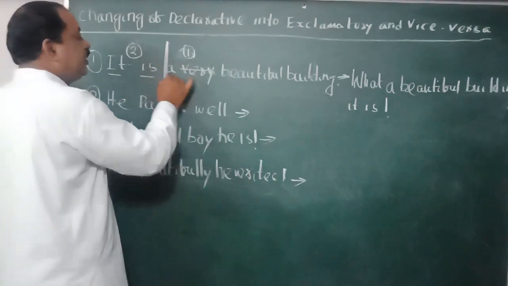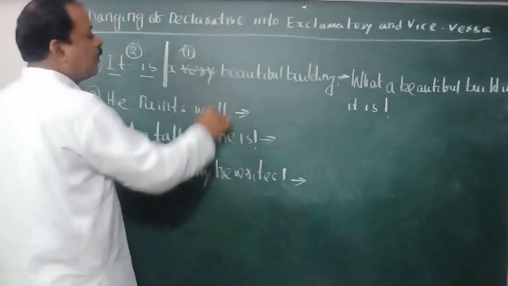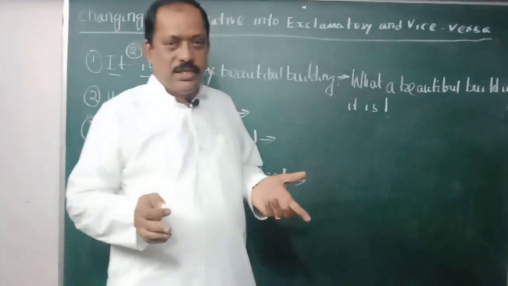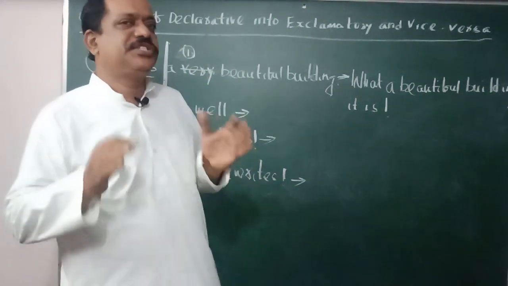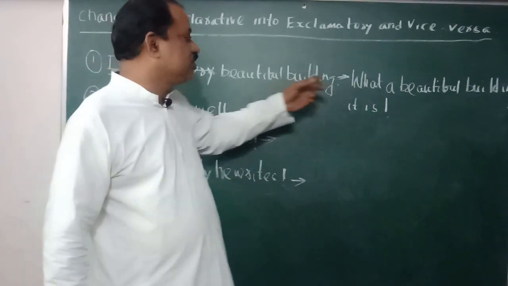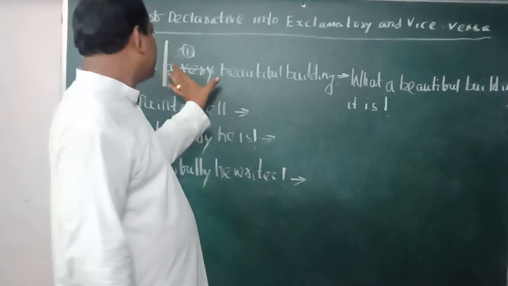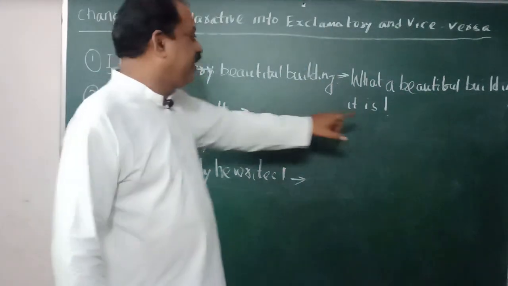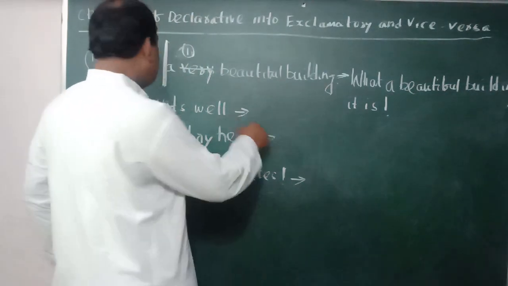Here subject, verb, here remaining part. You have to omit very. Then you have to know whether you have to use how or what. As I have already told you, if it is telling about a thing, you have to use what. Building is a thing, so what. Then second part, a beautiful building. Then first part, it is. Then exclamatory mark.